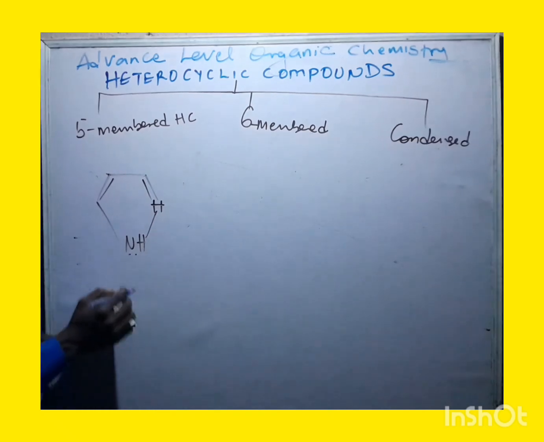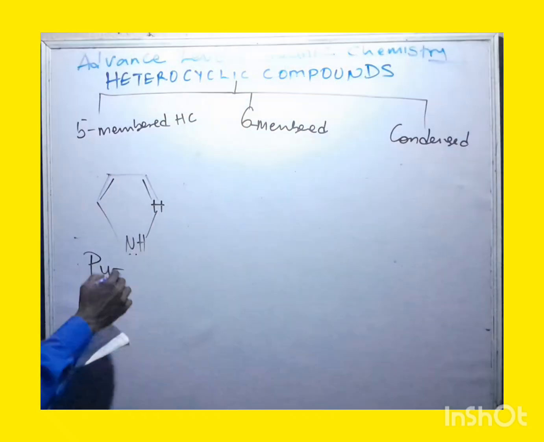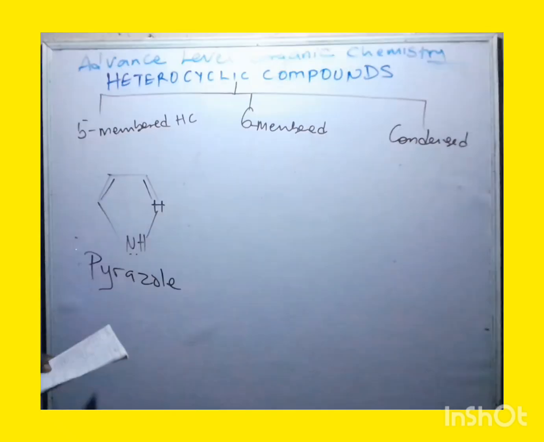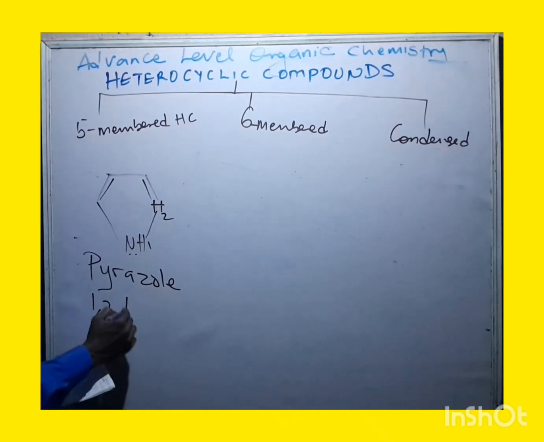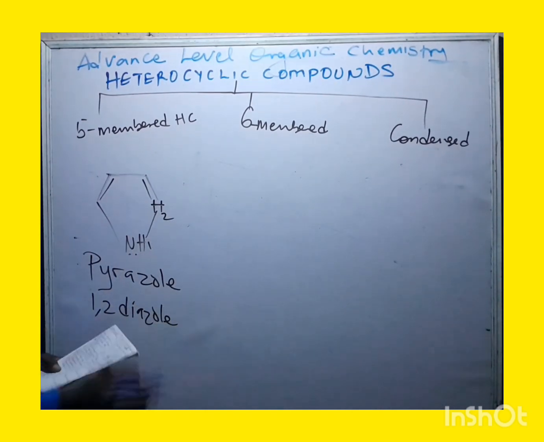So, what is the name of this one? We call this one pyrazole. That is the name of this one here. So another name for it, you have a 1,2, it represents what we call 1,2-diazole. That is the name of this one here.